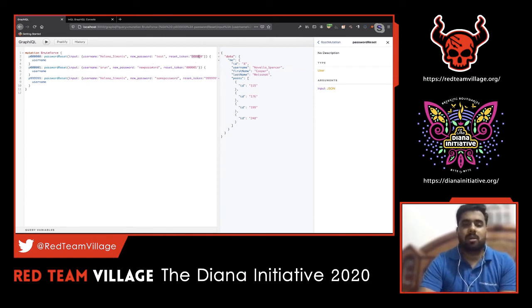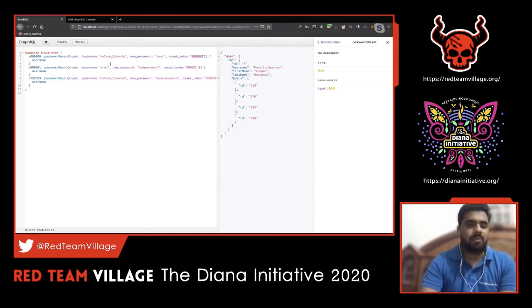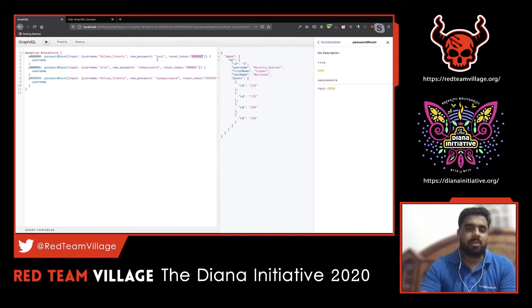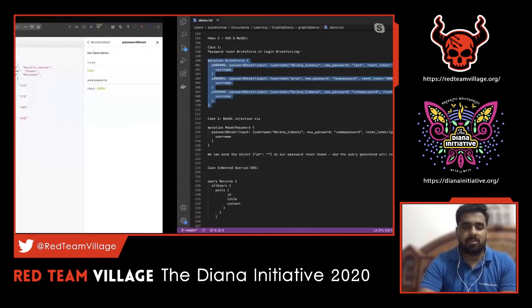Obviously there'll be some random IDs nowadays, so you can think of the same scenario in a login request. In one of the real-time cases I've noticed in a login request, when you try a username and password, if you try more than 2-3 attempts, there'll be an account lockout condition, or some ID reference set to that. And if you want to try a brute force attack, you can still do that just by using nested queries. So that is one good feature. And 2FA can also be bypassed with the same scenario.